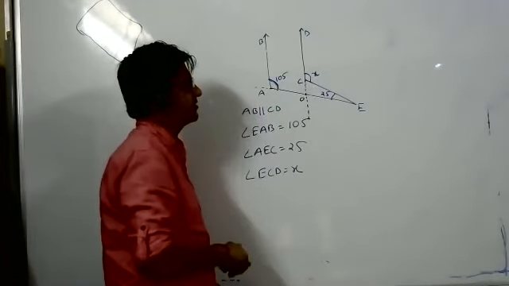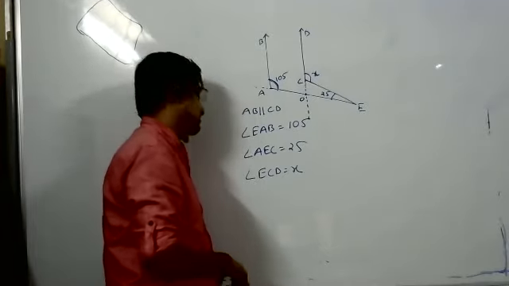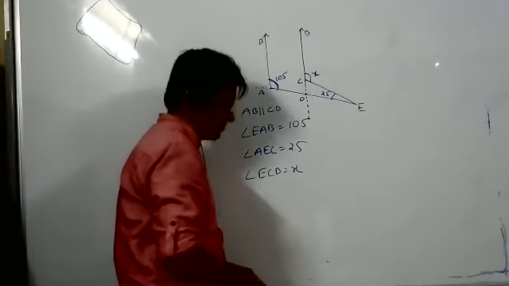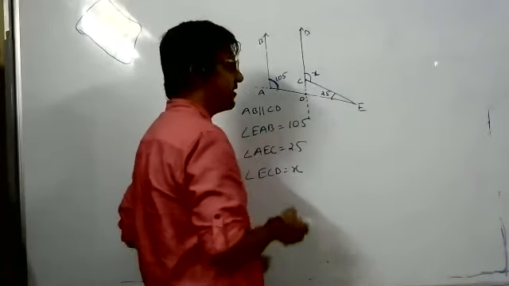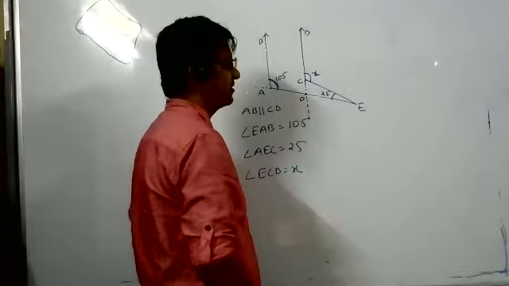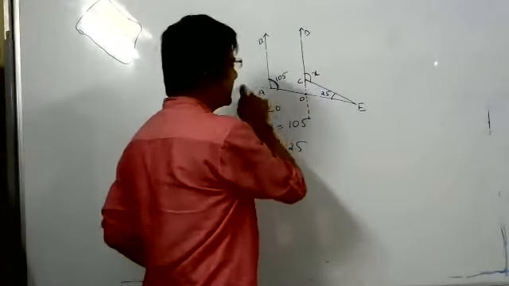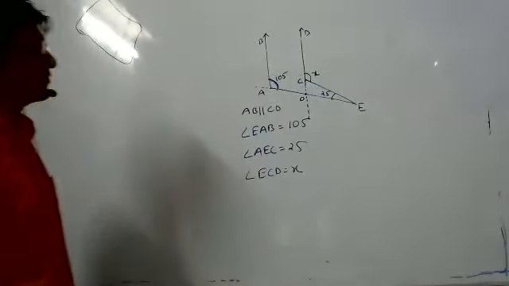Which line? I have already extended a line. You have to find the angles now. This line is parallel to this line. This is the transversal. I am telling you. Then also you cannot find.